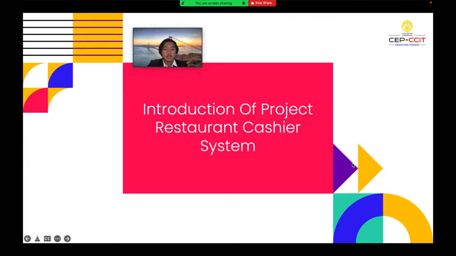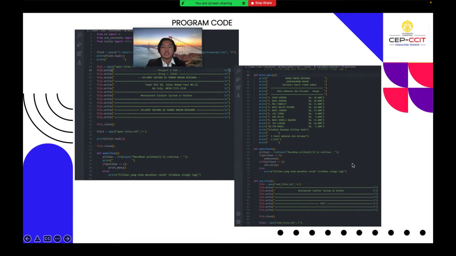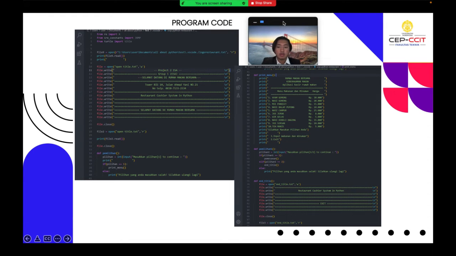In this project we take the topic, namely the restaurant cashier system, as an implementation of programming in Python. With this Python programming we choose to create several def functions, which simplify programming work. In this code, there are several text files: open title, the note of payment, and entitled, for the display in the output.